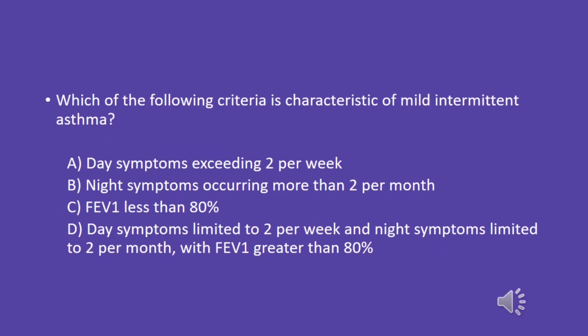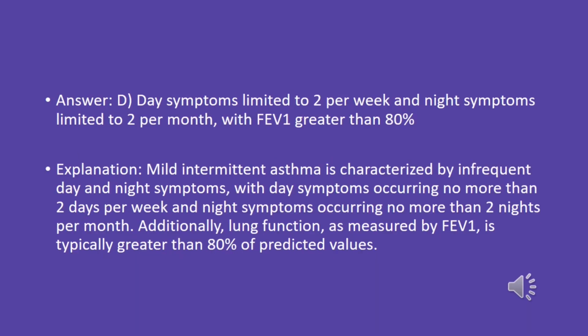Which of the following criteria is characteristic of mild intermittent asthma? A. Day symptoms exceeding 2 per week. B. Night symptoms occurring more than 2 per month. C. FEV1 less than 80%. D. Day symptoms limited to 2 per week and night symptoms limited to 2 per month, with FEV1 greater than 80%. Answer: D. Day symptoms limited to 2 per week and night symptoms limited to 2 per month, with FEV1 greater than 80%.